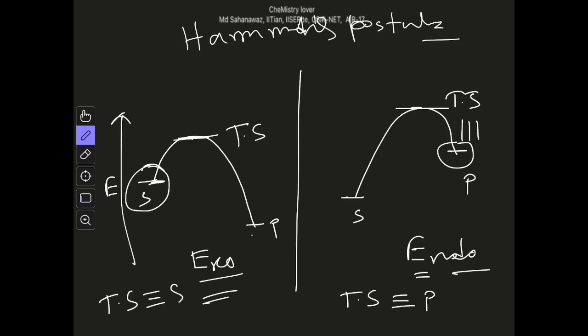So this is very important for predicting the structure of the transition state, because transition state is not something that we can determine from a spectroscopy or anything. It is our intuition from where we get the structure of the transition state. So knowing whether the reaction is endothermic or exothermic is very important.